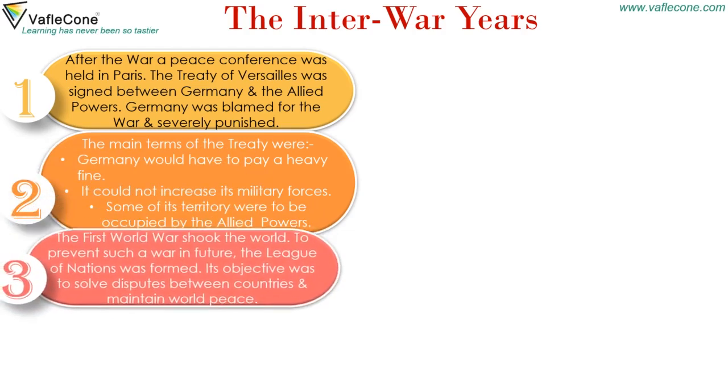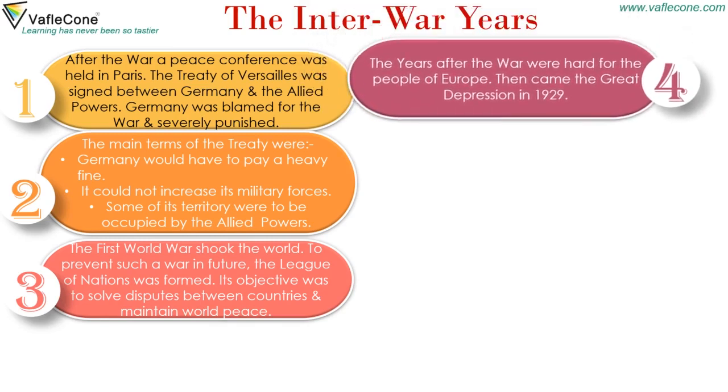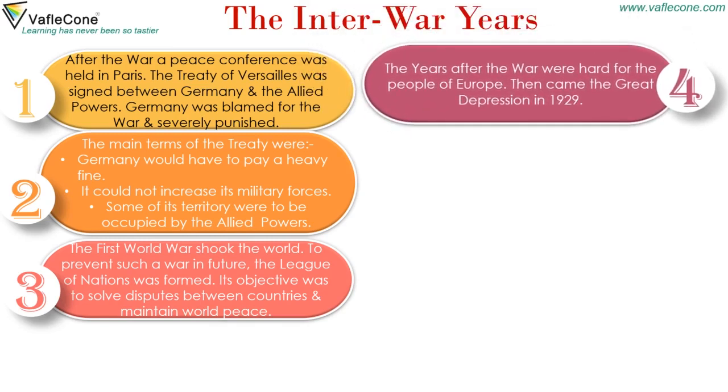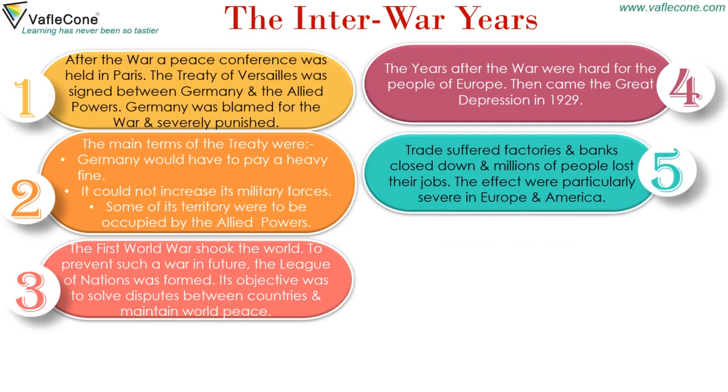The First World War shook the world. To prevent such a war in future, the League of Nations was formed. Its objective was to solve disputes between countries and maintain world peace. The years after the war were hard for the people of Europe. Then came the Great Depression in 1929. Trade suffered, factories and banks closed down, and millions of people lost their jobs. The effects were particularly severe in Europe and America.